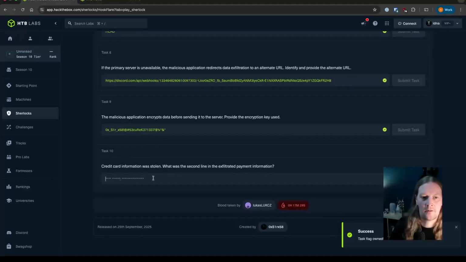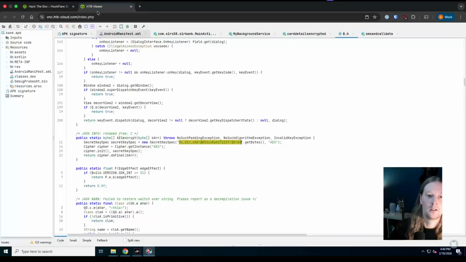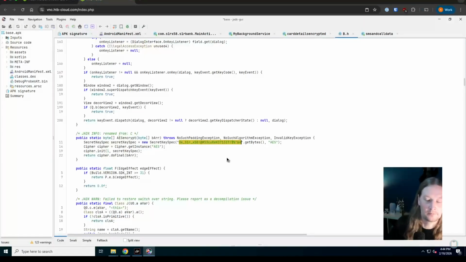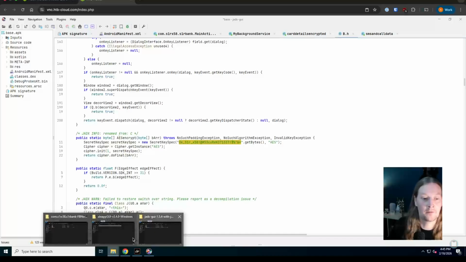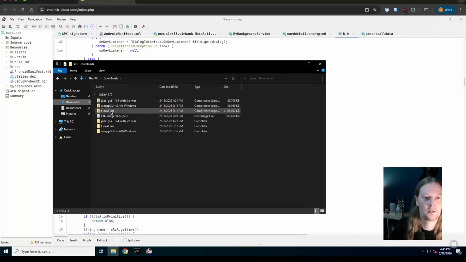And then finally, question 10. Credit card information was stolen. What was the second line in the exfiltrated payment information? So we know data is being sent out. We need to be able to see that data to find out what was sent. Now, we do have a packet capture in our artifacts.